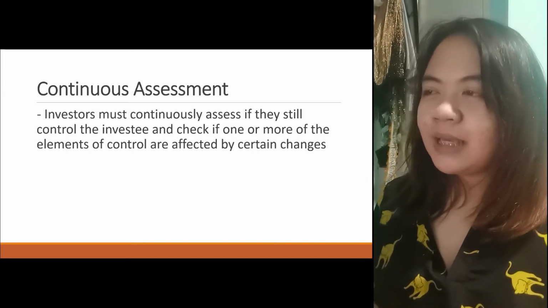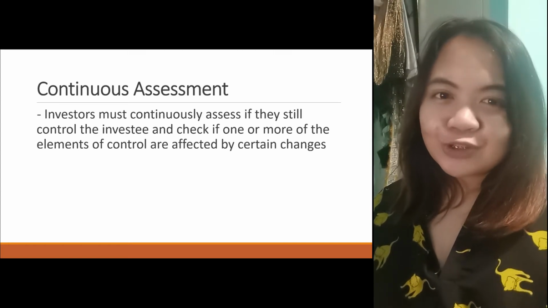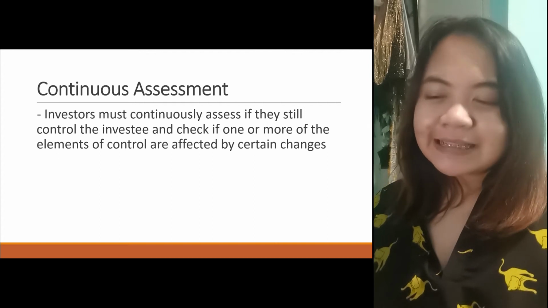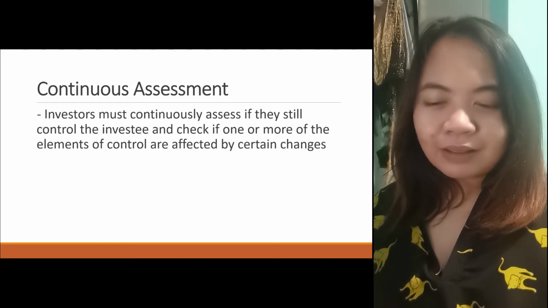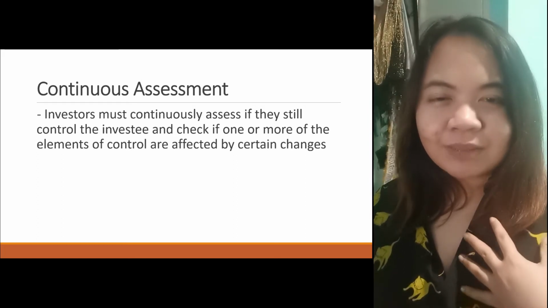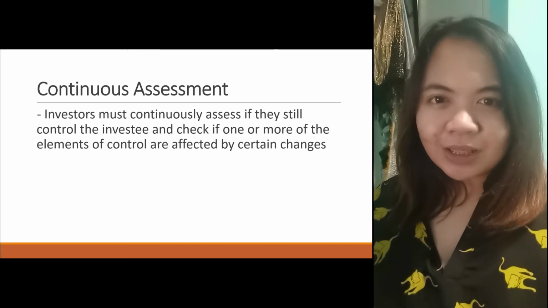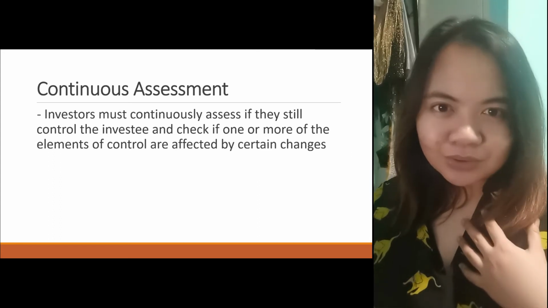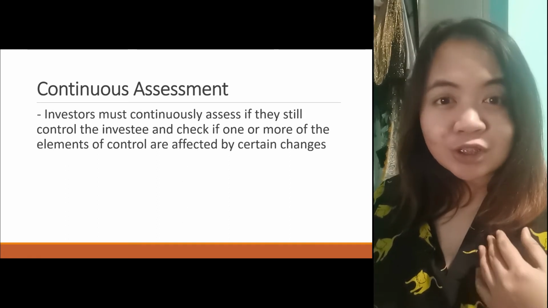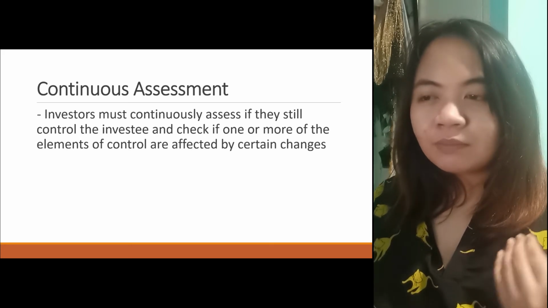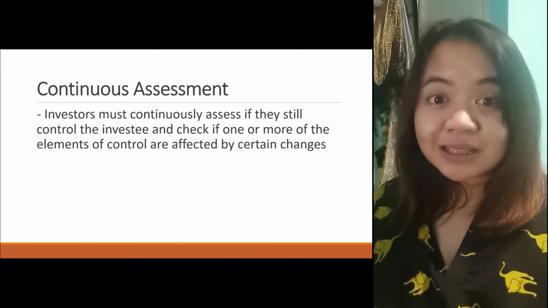Okay? So, yan, yun lang naman. You have to adjust. Also, you have to continuously do assessment. Why? As an investor, baka hindi mo nalalaman yung status ng iyong investment. Baka dati akala mo may control ka pa, tapos biglang, nung naglabas ng shares itong si subsidiary, biglang nawalan ka ng control. Nang hindi mo malalaman or hindi ka man lang na-inform about certain changes in the company that resulted to a loss of your control over the investee. So, you have to continuously assess.